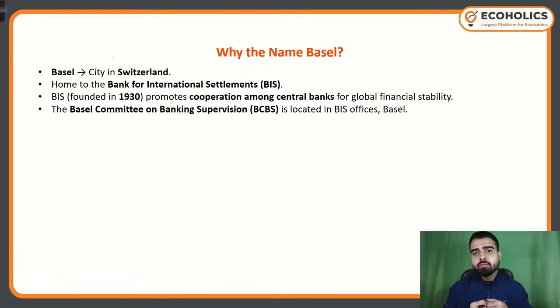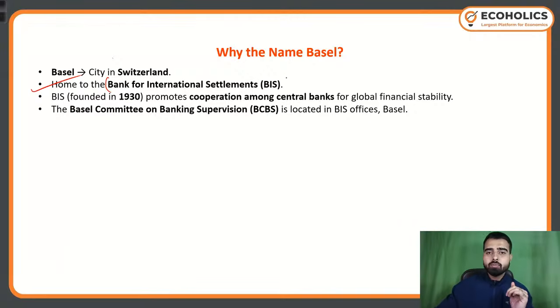You must have seen people saying, okay, Basel norms are important. These things are important. But where did this name Basel come from? Basel is a city in Switzerland. First of all, it's a city in Switzerland. Now it's home to the Bank for International Settlement.